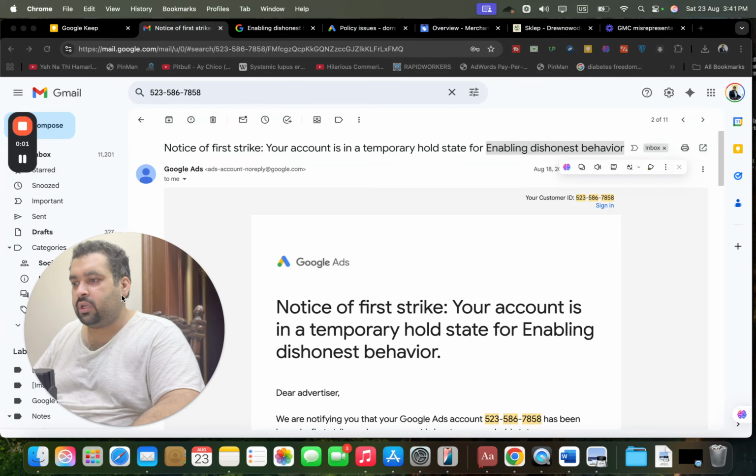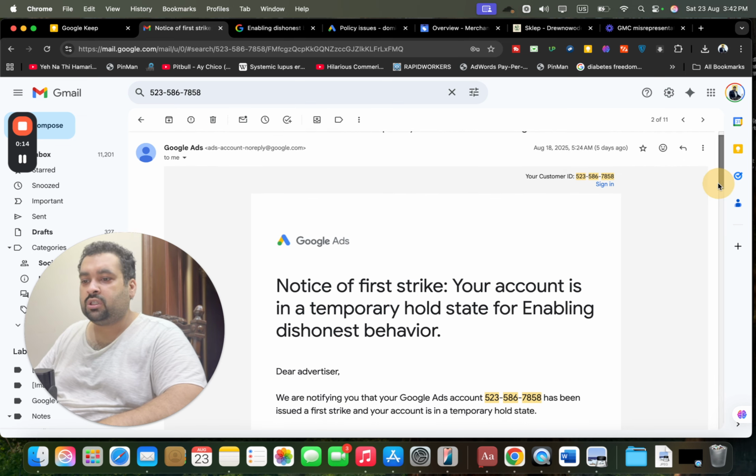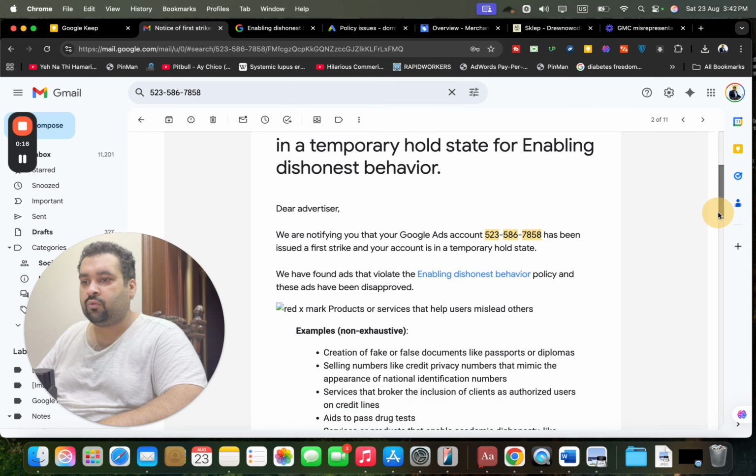There is a new error, which is getting very common, and that is your ads have been disapproved for enabling dishonest behavior, or you are getting a strike or penalty on your account, or your account is in a temporary hold state for enabling dishonest behavior. So this is one such case over here for one of our clients.